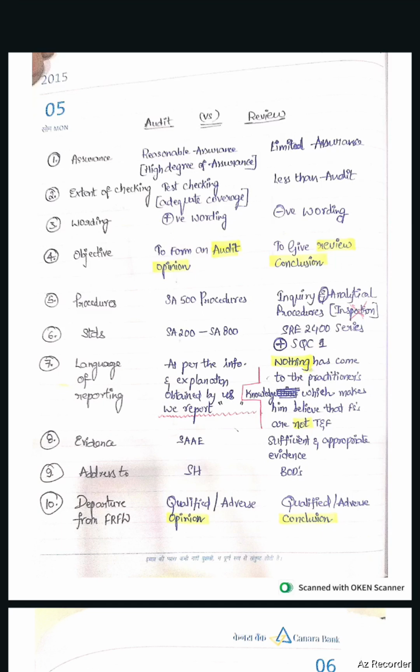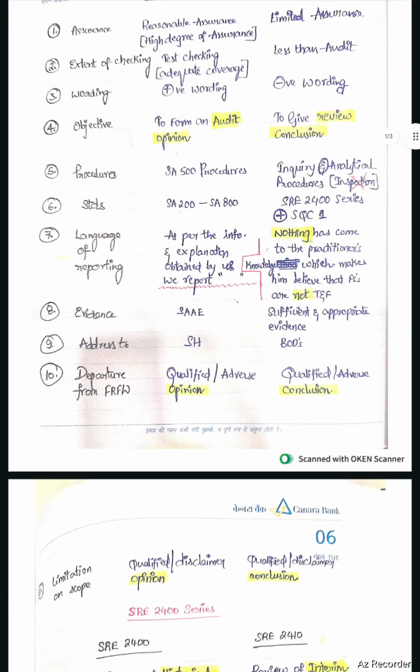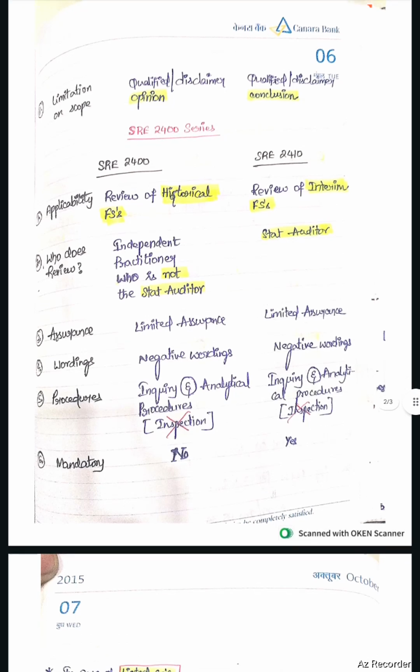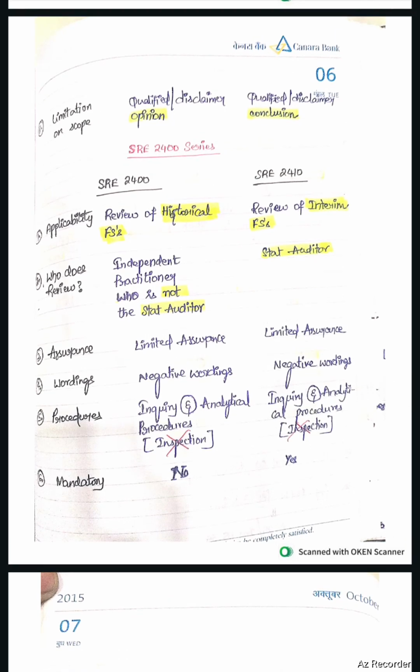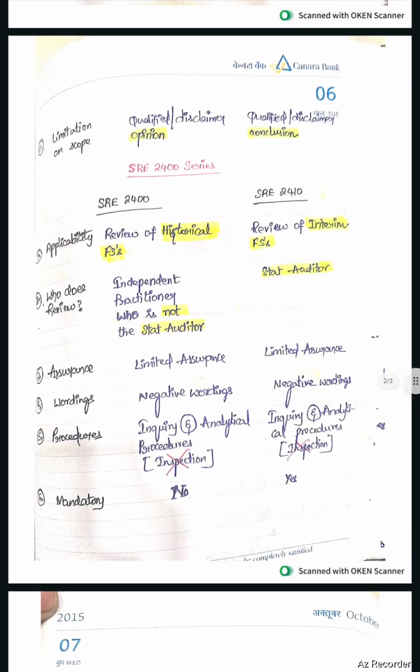Departure from financial reporting framework. In case of audit, if there is any departure, then we will give qualified or adverse opinion. In case of review, if there is any departure, we will give qualified or adverse conclusion. Next, a limitation on scope. If there is any limitation on scope in case of audit, we will give qualified or disclaimer opinion. In case of limitation on scope, in case of review, we will give qualified or disclaimer conclusion.